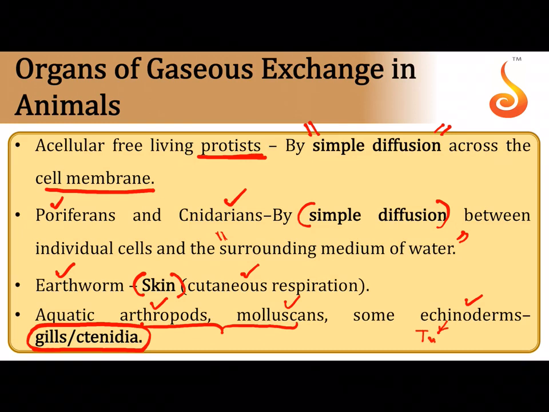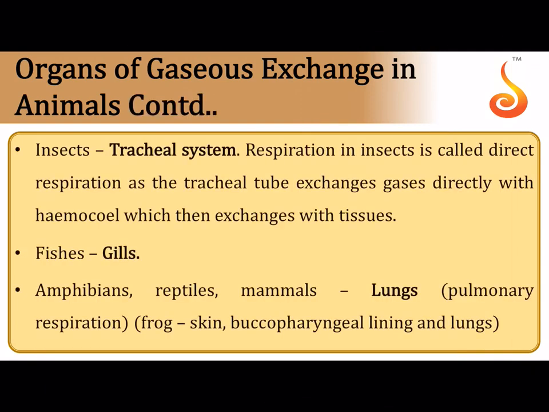However, you are aware that in echinoderms like starfish, sea urchin and brittle stars, they have tiny structures called tube feet which may help in gaseous exchange. A network of air-filled tubes called the tracheal system is seen in land arthropods, especially insects. Land insects exhibit the tracheal system.